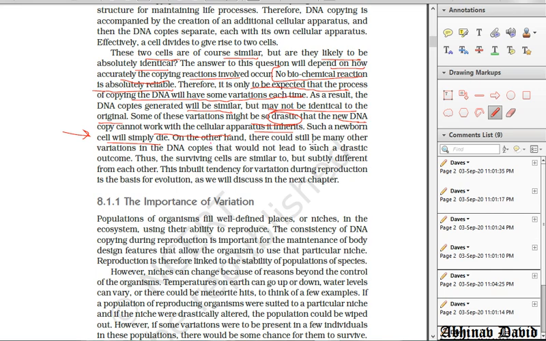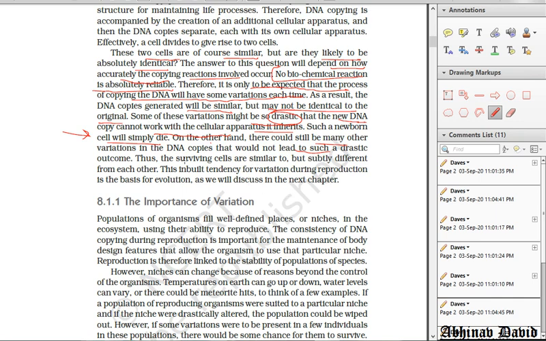On the other hand, there could be many other variations in the DNA that would not lead to such drastic effects. It may be either good or neutral. So variations are good, bad or neutral. Good variations help the organism to adapt, and they allow the organism to live successfully in the environment where they are found. Bad variation does not allow the organism to live, the cell will simply die. And the neutral has neither a good effect nor a bad effect.